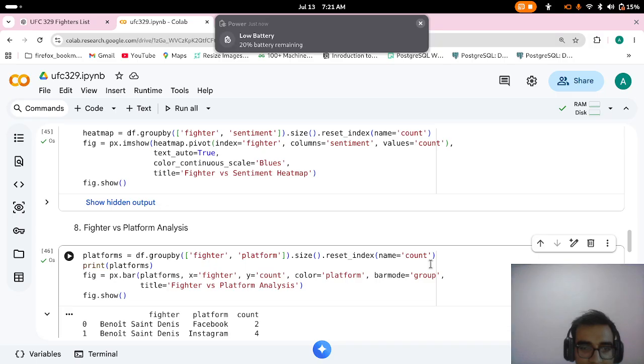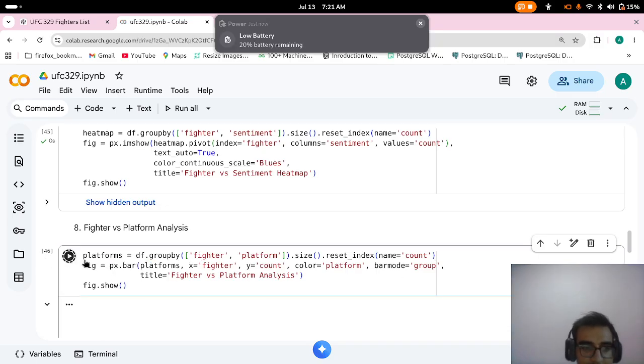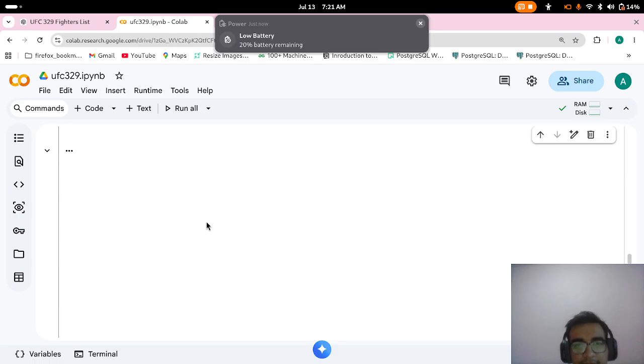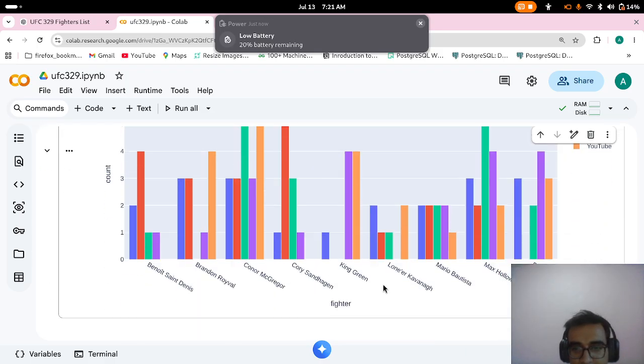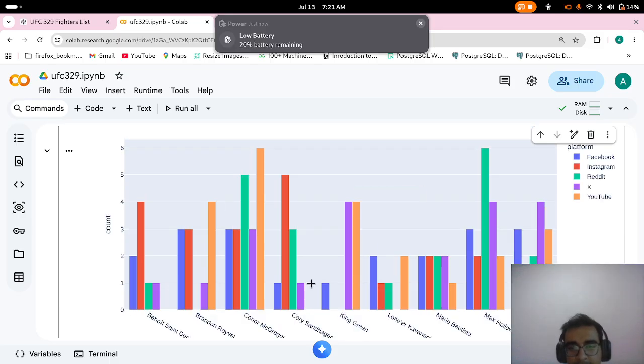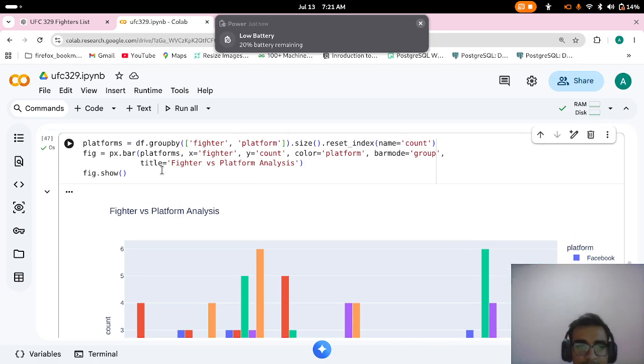Like how many comments did each fighter get. Now you can see Conor from Facebook 1, Instagram, from different platforms, how many comments are related to their name.